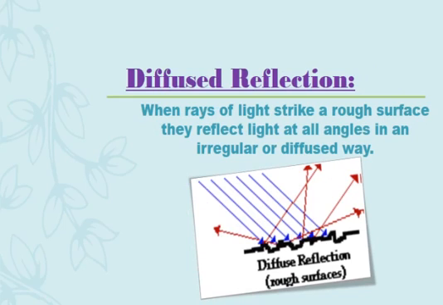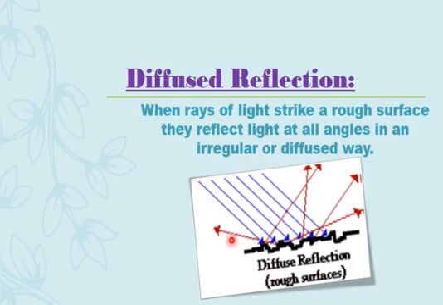Here you can see the next type of reflection. This is when a ray of light strikes a rough surface, and it reflects light at all angles in an irregular or diffuse way. As you can see here, this kind of reflection is a diffuse reflection.